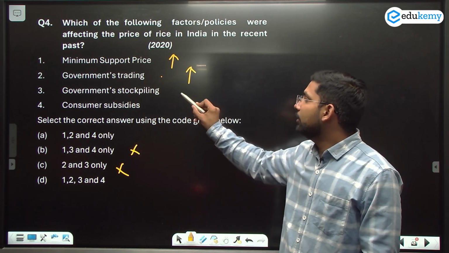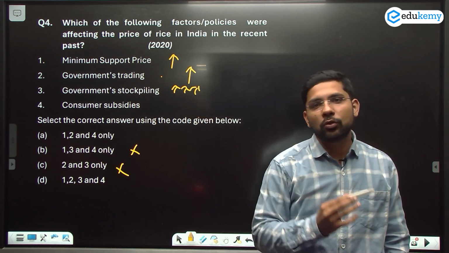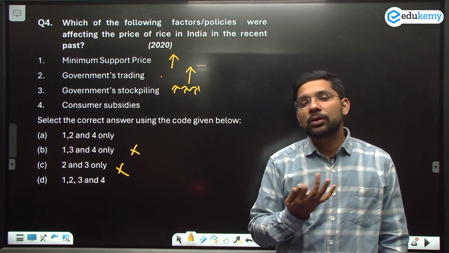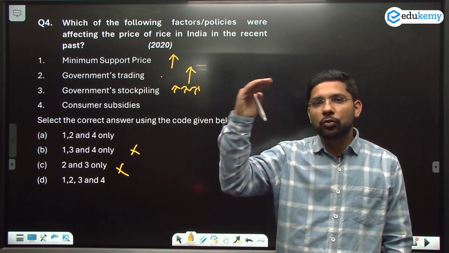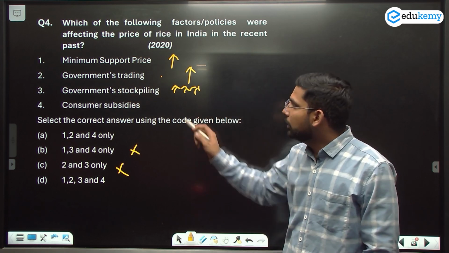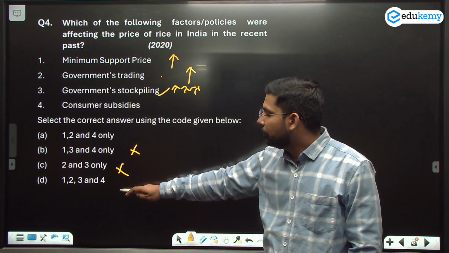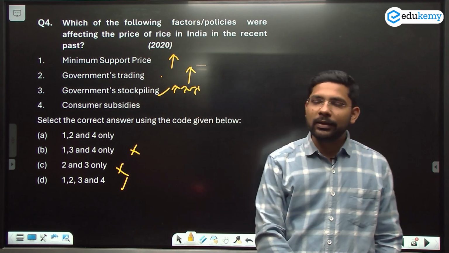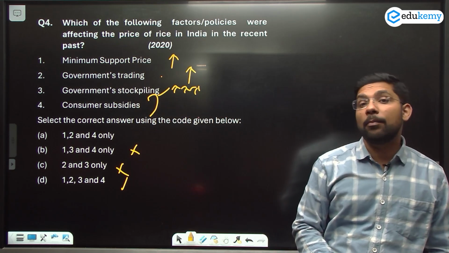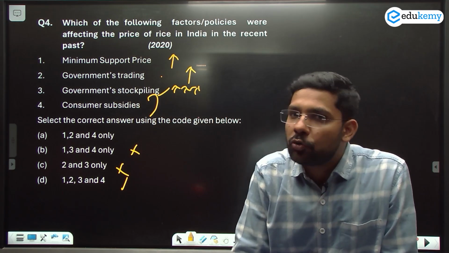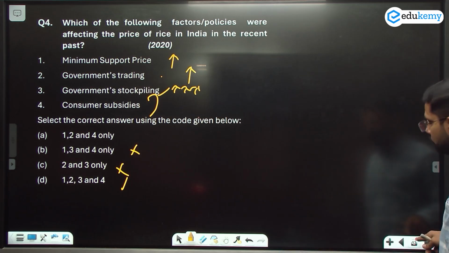Government stockpiling. If the government starts keeping more stock, supply in the market starts decreasing. If supply in the market decreases, demand is higher. If demand is higher, prices will start rising and inflation will start. So the third is also correct. So 1, 2, 3 are all in one option, option D, which means the fourth is automatically included here. Consumer subsidy. If the government is going to decrease the consumer subsidy, that is also going to affect the price of rice in the market. So the answer of this question will be D.